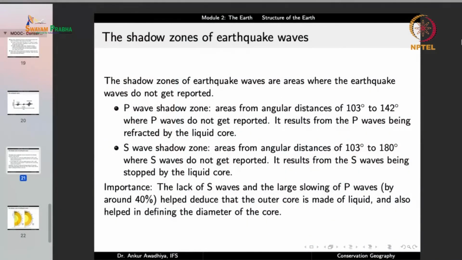So there is no displacement that is recorded in those locations. And we have two different kinds of shadow zones. We have the P wave shadow zone and the S wave shadow zone. The P wave shadow zone is areas from angular distances of 103 degrees to 142 degrees where the P waves do not get reported. And it results from the P waves being refracted by the liquid core.